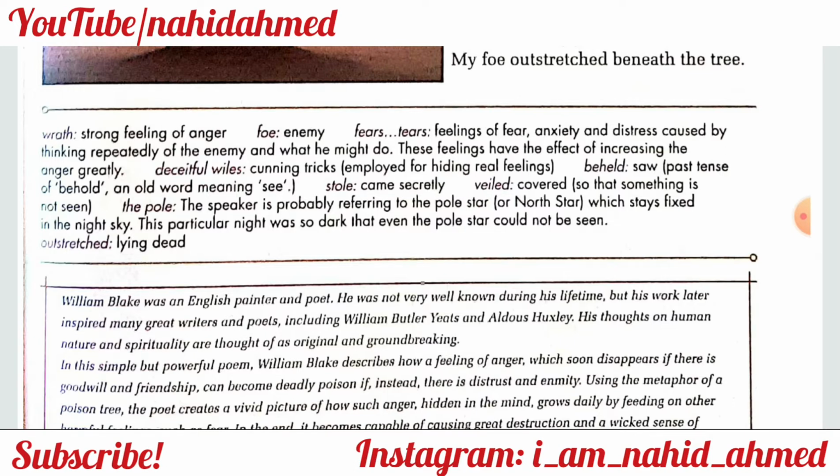But pole is very important in this poem because the speaker is talking about the North Pole, especially the North Star, which stays fixed in the night sky, through which in olden days the seafarers used to get their direction, because that is the only star which remains fixed, so we can definitely get the direction out of that. And that's how navigators used to work in those days. Here it means pole star, so when even the pole star cannot be seen, it means the night was very, very dark. We'll come to know what happened on that night, but you just keep in mind that the night was pretty dark.